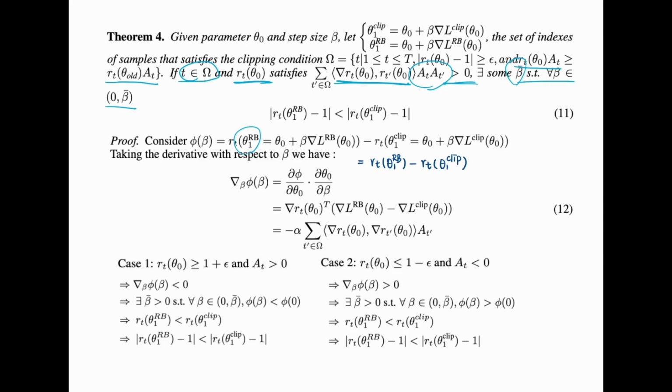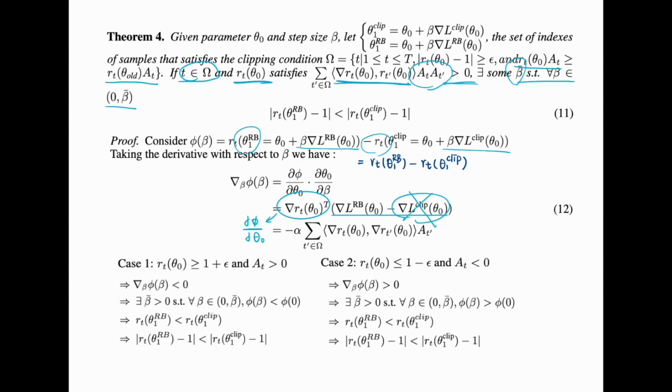And also taking the derivative using the chain rule, the gradient of the likelihood ratio is simply the partial derivative with regard to theta 0. And this one is taking the derivative of these two and subtracting them. So since the indices are out of the clipping range, the likelihood ratio is simply a constant right here, so we know that this term has vanished. So let's put an X right there.